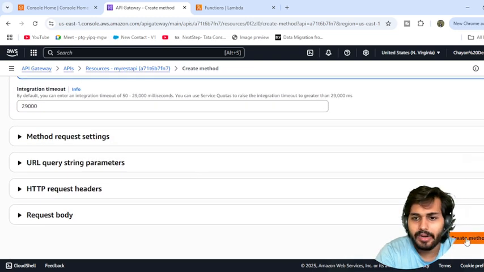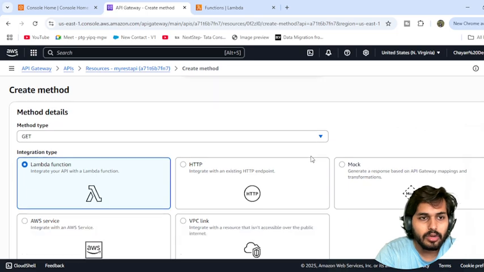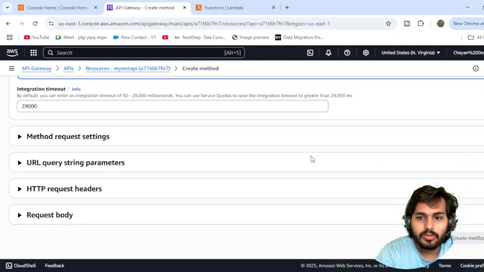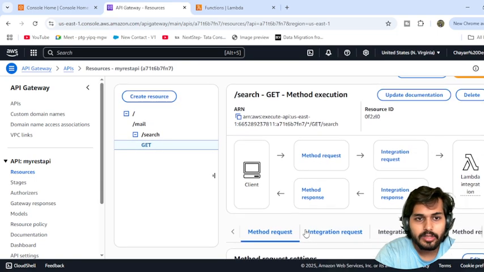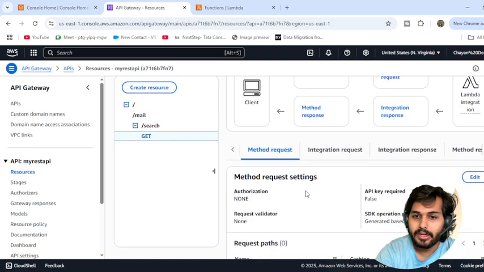Nothing has to be created. You have to just quickly click on the function. So this has been successfully created. The method has been successfully added to the slash search. So here you can check it out, we have just created a GET function. What I just talked about in the diagram: we have a client, we have a method request, we have an integration request and the Lambda function. This is our server, this is our client, and behind the scenes, these two are our API Gateway, which generally works behind the scenes. Okay, same thing, they are integrated responses, and we are getting the method responses.